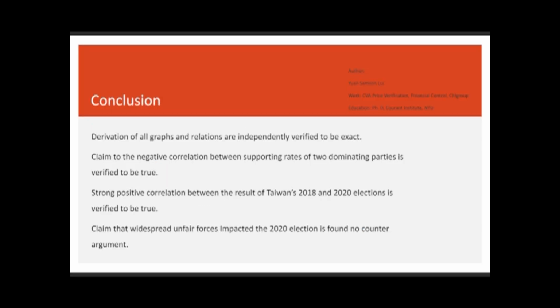So the conclusion of Dr. Liu's report is as follows. Derivation of all graphs and relations are independently verified to be exact. Claim of the negative correlation between supporting rates of 2 dominating parties is verified to be true. Strong positive correlation between the results of Taiwan's 2018 and 2020 elections is verified to be true. Claim that widespread unfair forces impacted the 2020 election is found no counter-argument.